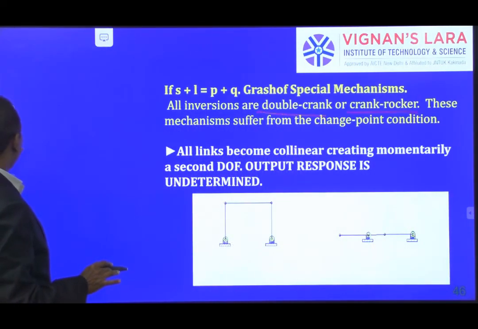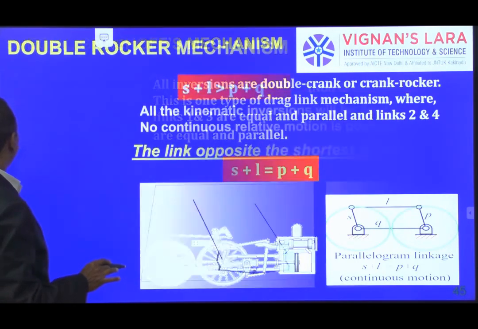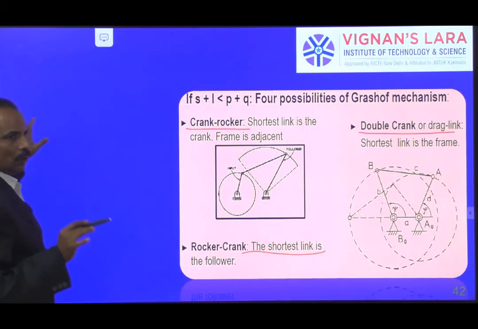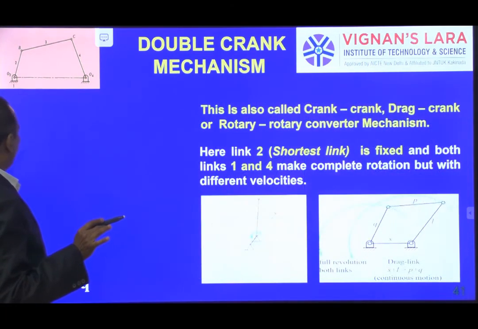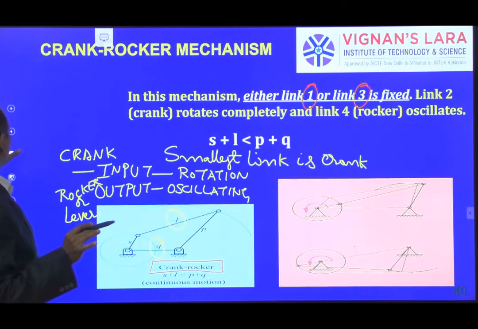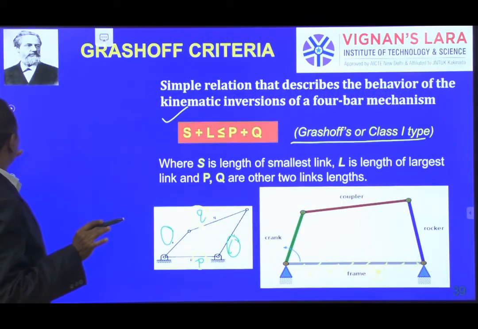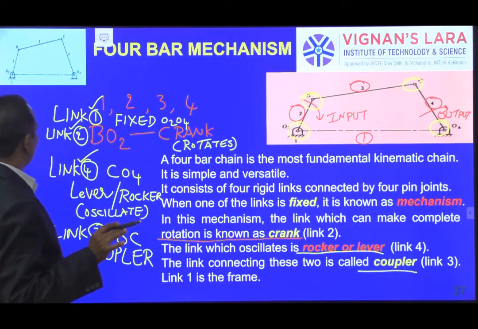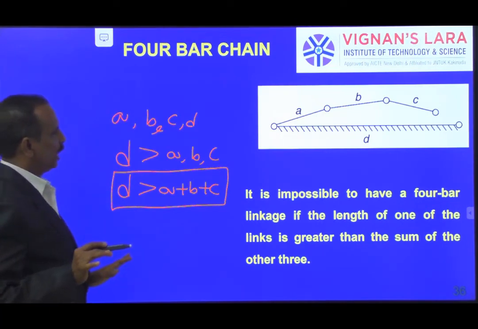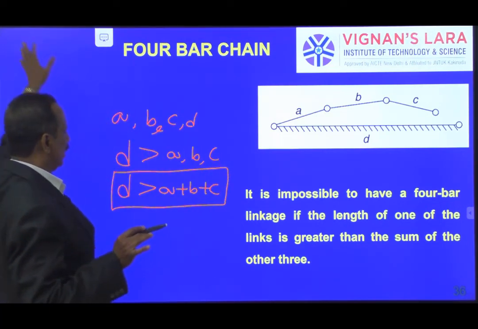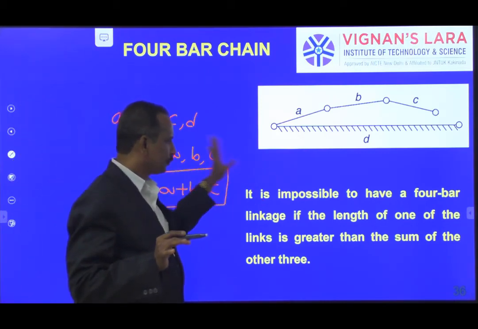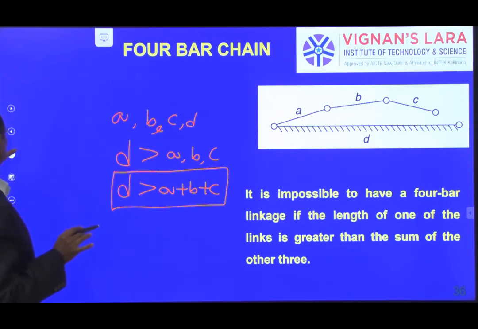So we'll summarize what we have discussed today in 2 minutes. We started with naming as linkage, kinematic chain and mechanism, inversions of mechanism like this. And in the very beginning we said when we don't get a mechanism, that is in a 4-bar chain, if the length of the largest link is more than the remaining 3 links, it will not form a mechanism. This is the first statement we said.